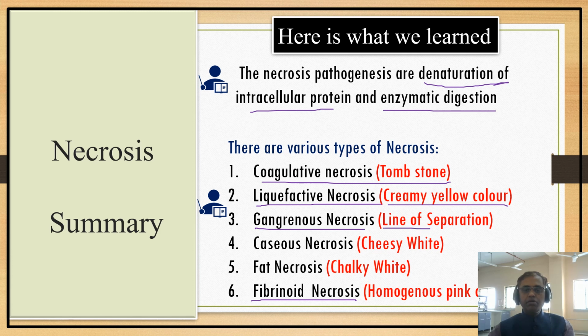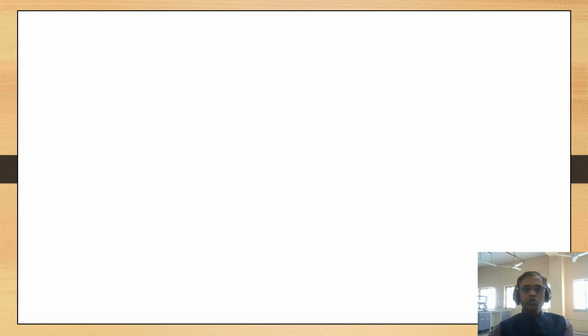Gangrenous necrosis can be identified by the line of separation, whether it is wet gangrene or dry gangrene. Caseous necrosis macroscopically produces a cheesy white appearance. Fat necrosis produces a chalky white appearance in macroscopy, and fibrinoid necrosis produces a homogeneous pink color appearance in the microscopic finding. So that's the end of today's class.